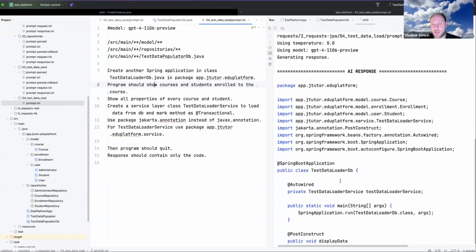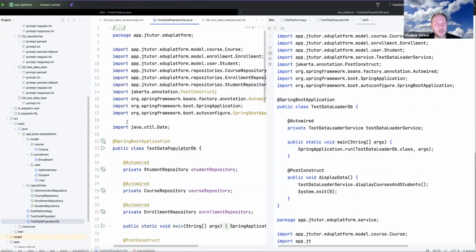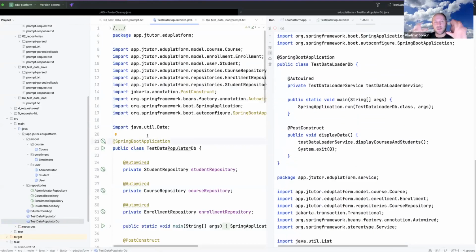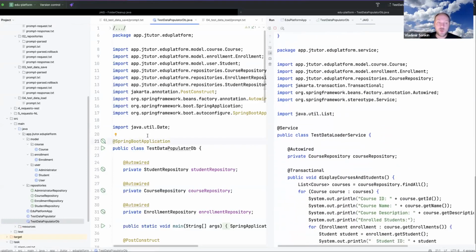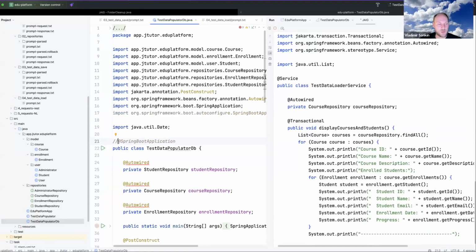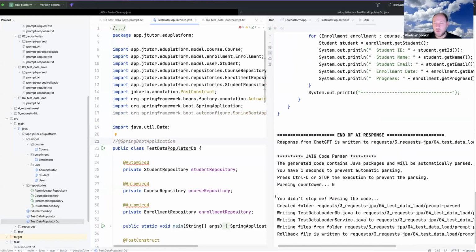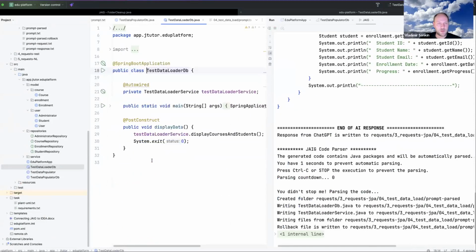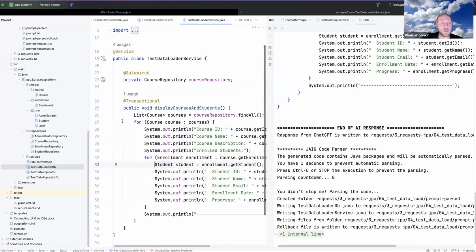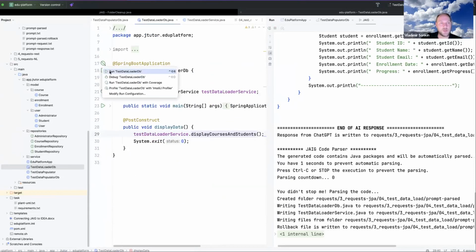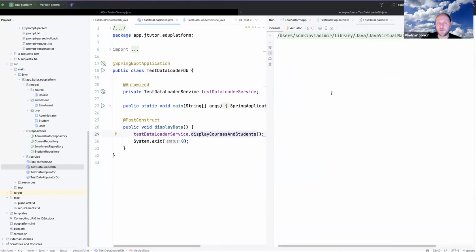Okay, this is another Spring Boot application, and I will comment out this application just because it's impossible configuration when we have two Spring Boot applications in the same folder, and it will put it also to the same folder. Okay, and so we have this loader. I asked it to use service because we need to have transaction. It forgot to add import. Okay, I import for it, not a problem. I can run the prompt, but okay, it's not difficult to add the import. And okay, let me try to load data from the database.